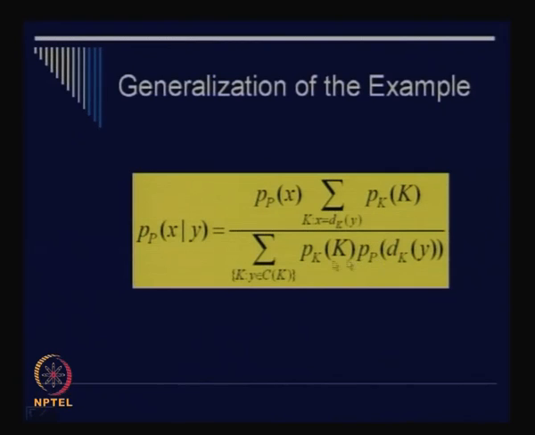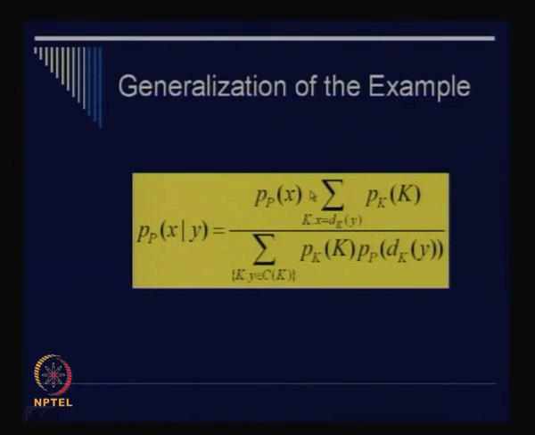Similarly, we can do it for all possible keys, right? So that is exactly done here. In this case, you take the corresponding ciphertext y, you decrypt it with all possible keys, multiply with the probability of the corresponding plain text, and of course multiply with the probability of the key, right? And then do a sigma over all such keys.